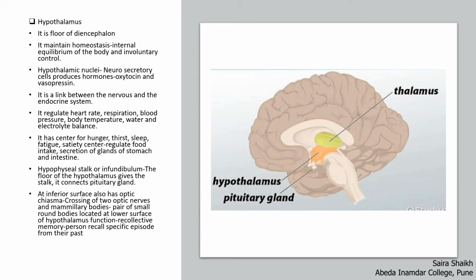The inferior surface also has the optic chiasma. Optic chiasma is a crossing of the optic nerves. It has mammillary bodies also. These are a pair of small round bodies located at the lower surface of the hypothalamus. They function for recollective memory, that is, the person can recall specific episodes from their past.